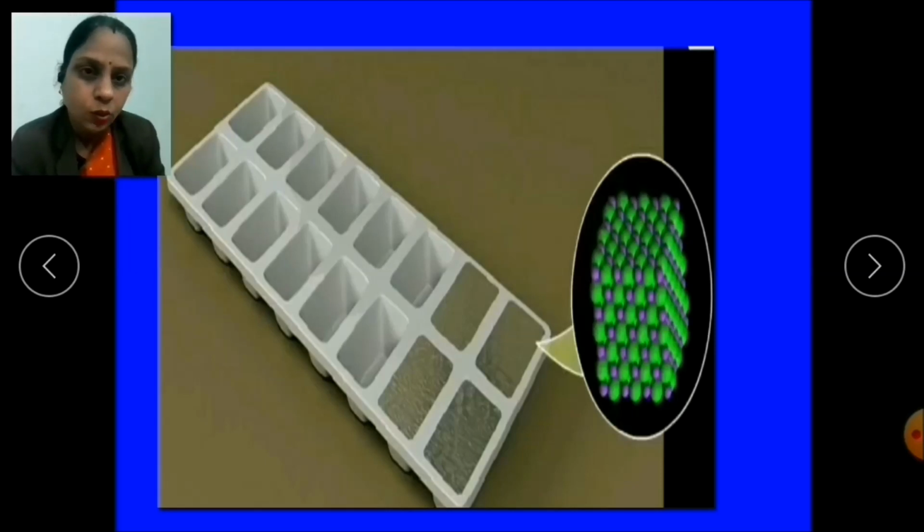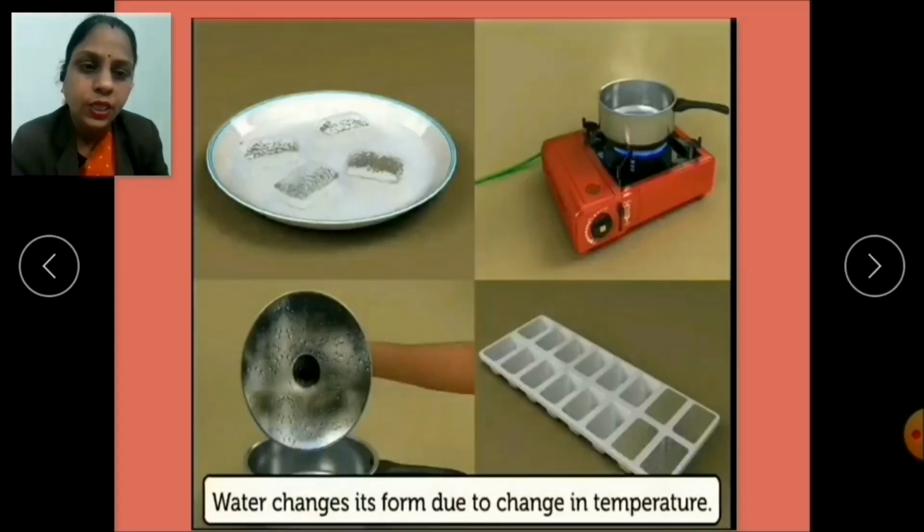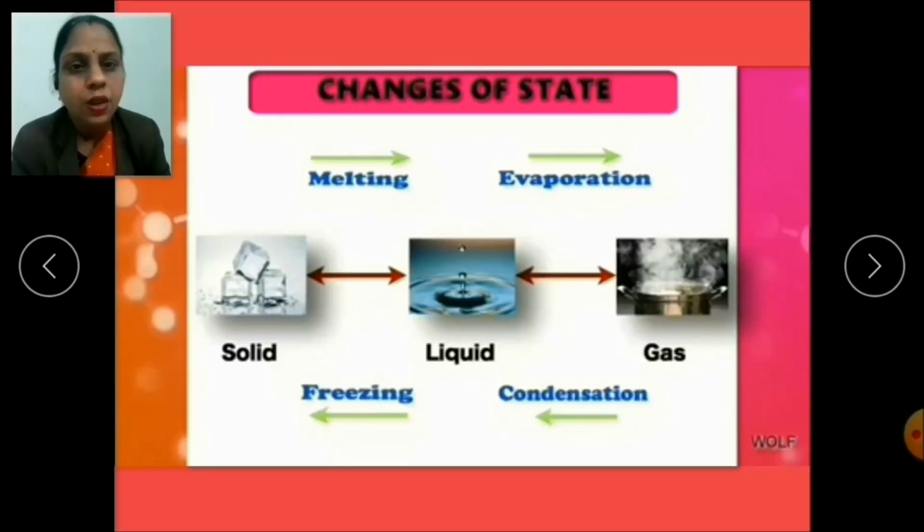See, when the liquid is further cooled down, they lose more energy and the molecules come closer to each other, and they do not move around at all, because most substances contract and become smaller when they freeze. So the molecules get tightly packed. So this way, children, water has frozen back into ice, which is the solid state. This way, children, water changes its form due to the change in temperature. So I hope you all understood this change in the state of matter.